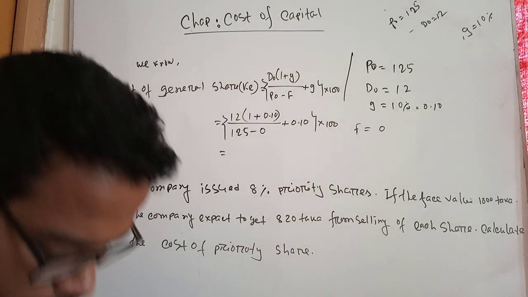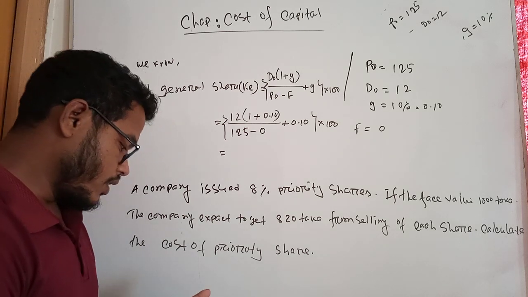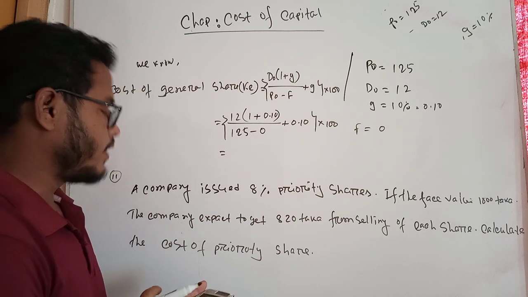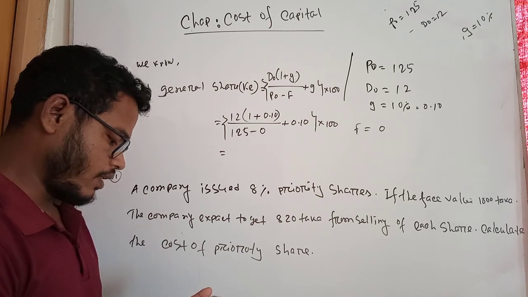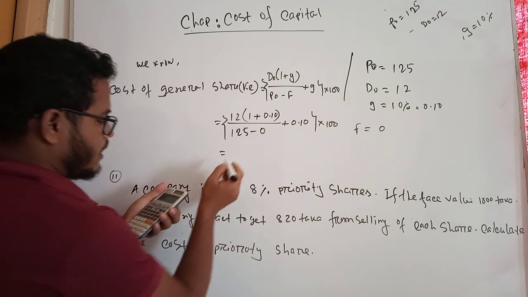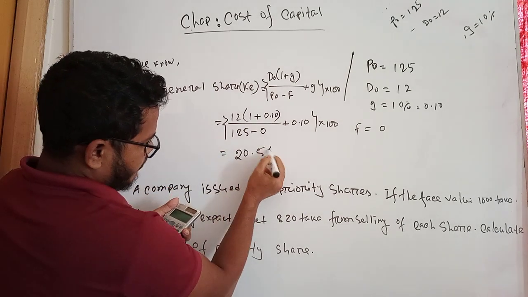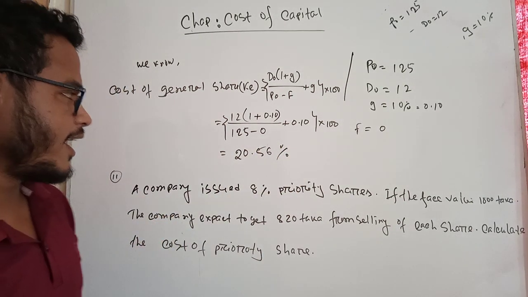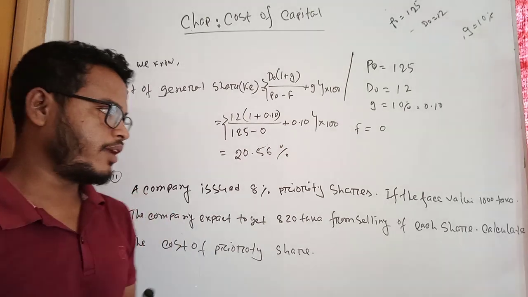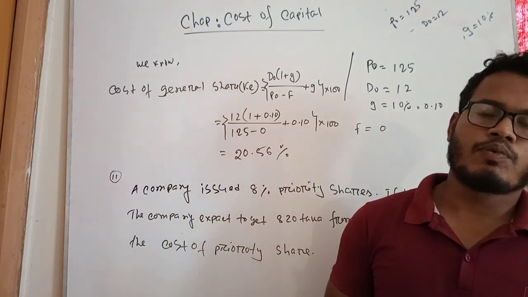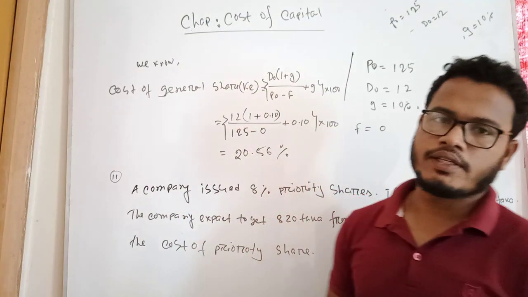Here the cost of general shares is 12 into 1.10 divided by 125 plus 0.10, into 100. The cost of general shares is equal to 20.56%. So student, I hope you can understand the process by which you can find out the cost of general shares.